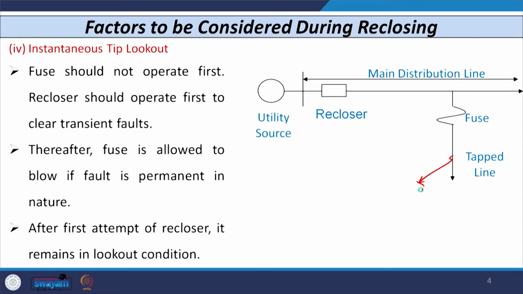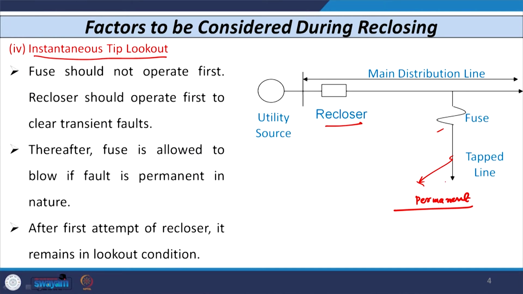In this case, the name that is given is instantaneous trip lockout. Let us assume that this fault is permanent in nature. Even though the fault is transient or permanent, we do not know. So, the recloser should first operate, and the first reclosing attempt is carried out. The fault is permanent, so again the breaker contacts open, then the fuse operates, and hence we need to rewire this fuse, as the fault is permanent in nature.